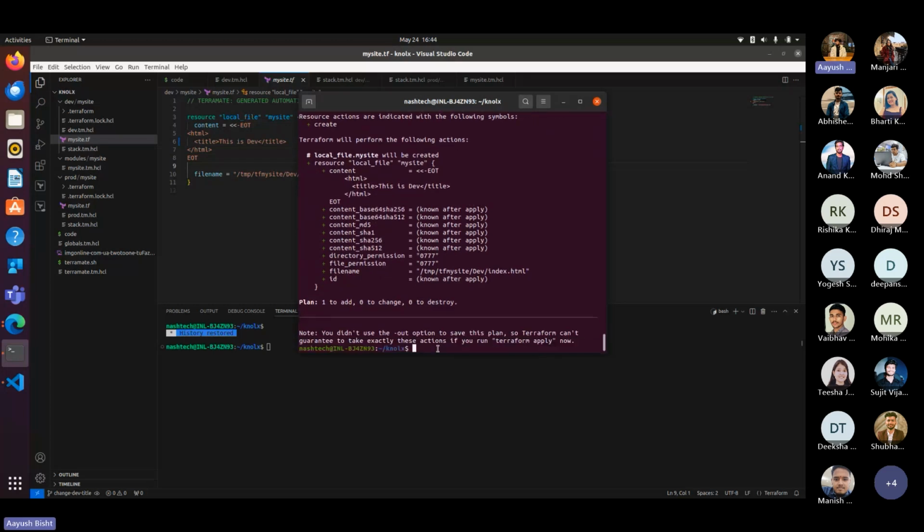While developers are working on different environments, suppose someone is working on the dev environment only, they can make the changes in that particular environment and apply them to that environment only, rather than changing the configuration of the other environments. It's better to work on that particular environment and apply changes to that only. So that's some of what you can do with Terramate. I would say Terramate is very flexible, and there is a lot more to explore. That's all from my side. I hope you get the gist of it.